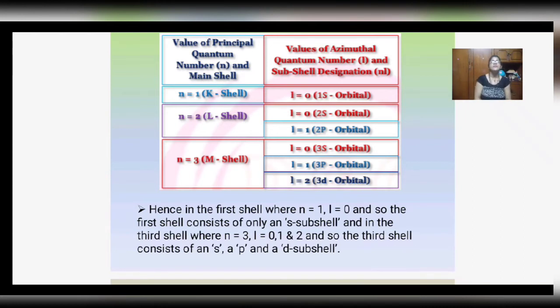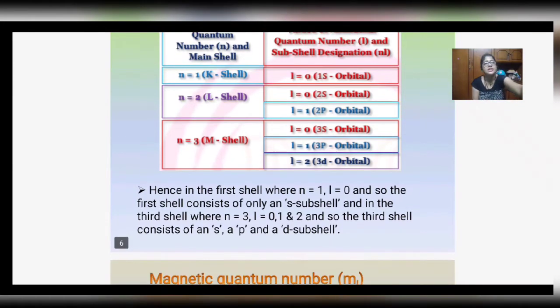Let us understand. When n equals 1, that means the electron is in the K shell. Naturally l will be n minus 1, that is 1 minus 1, that is 0. 0 means it is an s orbital. K shell, s orbital. When n equals 2, that is the L shell, the value of l goes up to 1. That means it will be 0 and 1. 0 represents the 2s orbital and 1 represents the 2p orbital. Why 2? Because the value of n is 2.